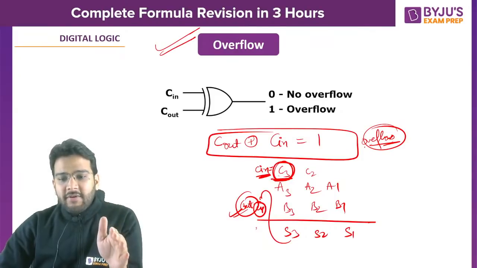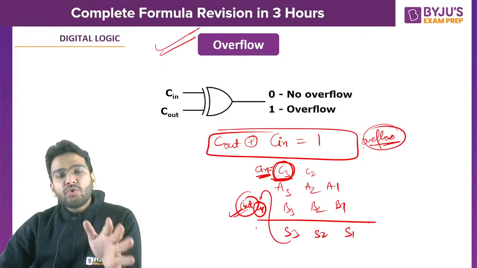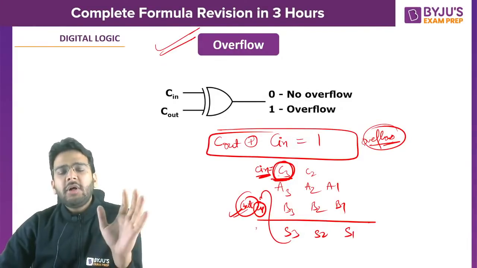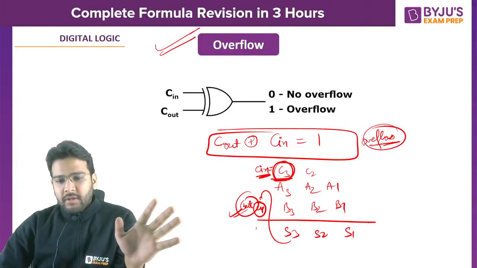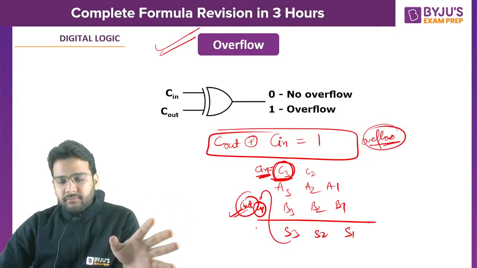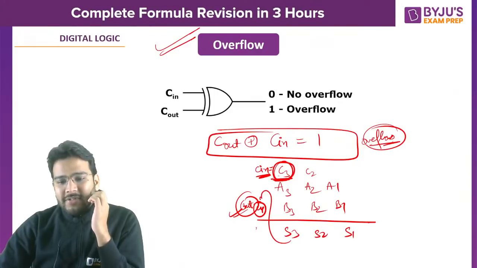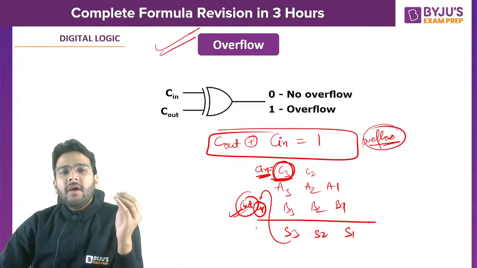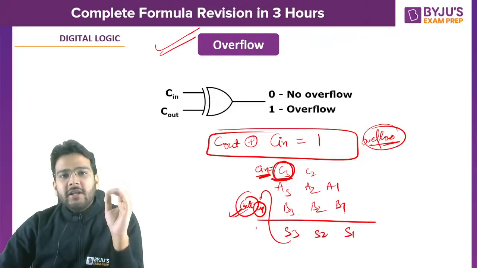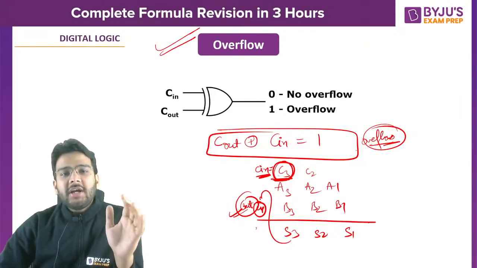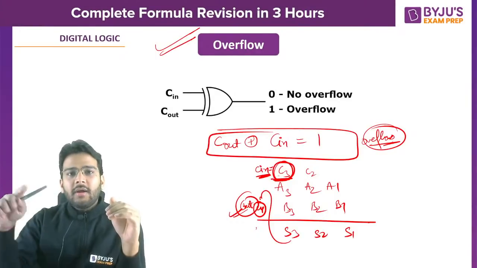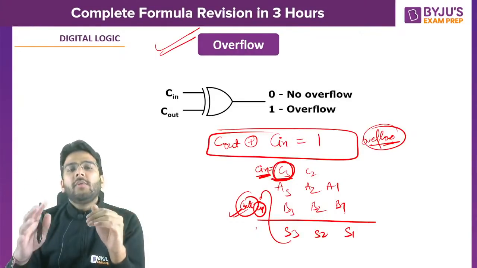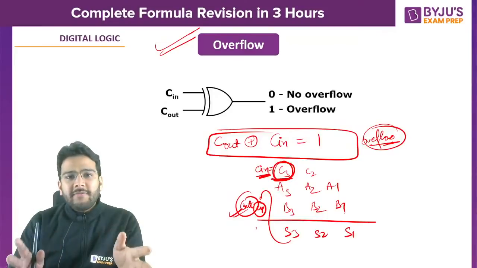If nothing is given in the question, always note that in that case you have to consider 2's complement representation, because by default we are using that only. Is it clear, everyone? Which counters are self-starting? Self-starting means irrespective of your initial state, after giving a few clock cycles, if you are able to get into the counting loop, then you can say your counter is self-starting.